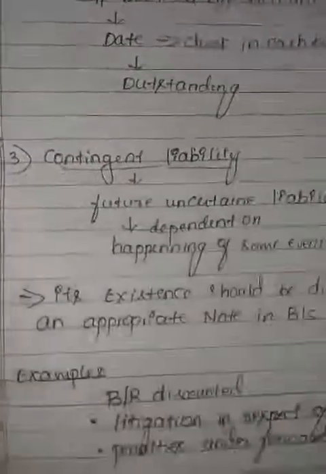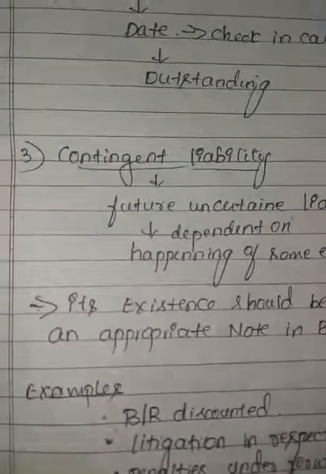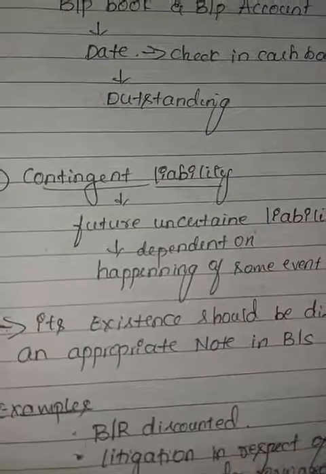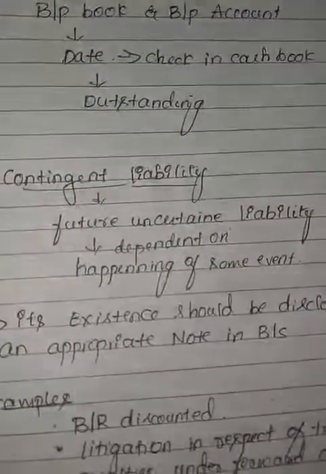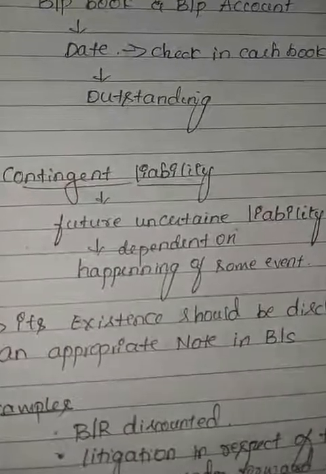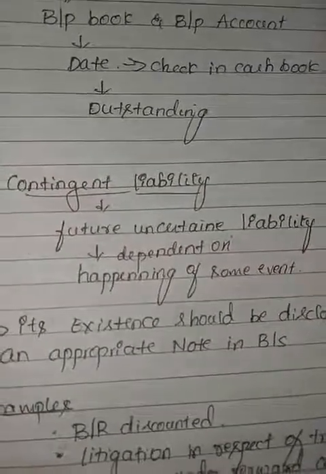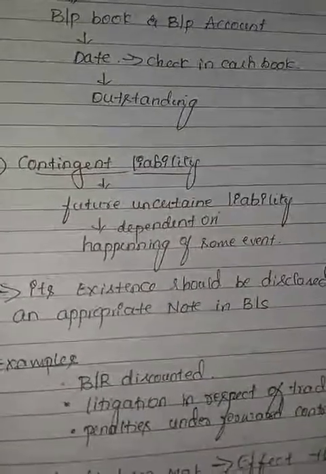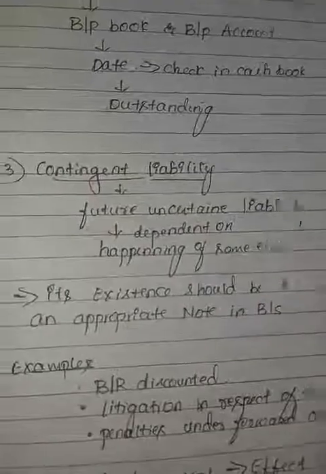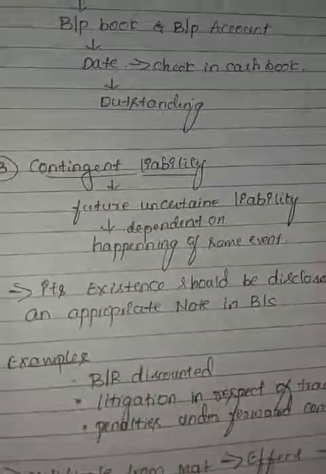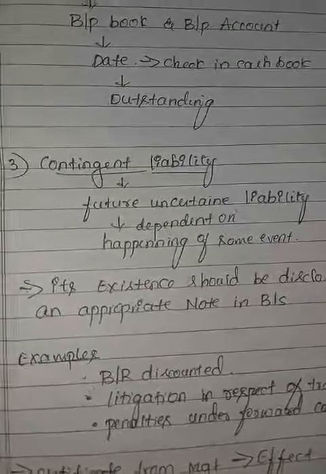The next liability is contingent liability. A contingent liability is a future uncertain liability dependent on the happening of another event. It may or may not arise in future. Its existence should be disclosed in an appropriate note in the balance sheet.